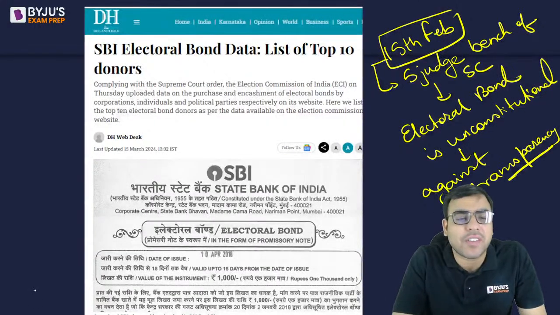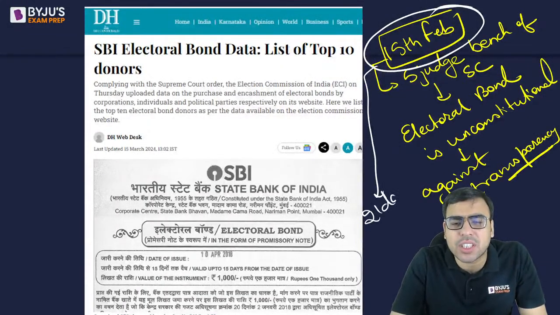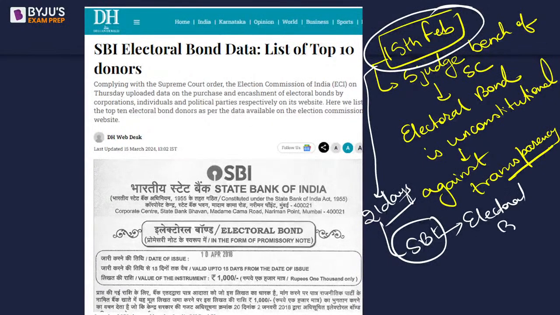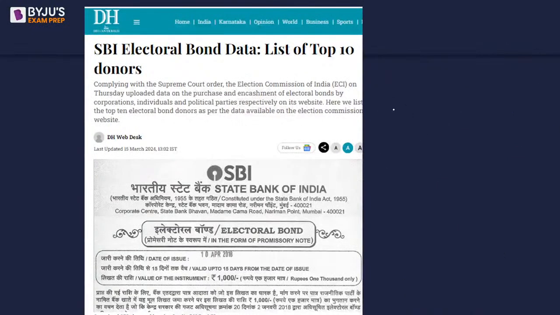Now, when on 15th February the judgment came, the Supreme Court gave some time. As far as I remember, 21 days time was given to SBI, because SBI issues the electoral bonds, to reveal all the information. So who has purchased the electoral bond, the date, the number, and which political party has got how much. These were the things that SBI was supposed to reveal. So we are not going too much in detail. Then a lot of things happened. So finally, the SBI actually revealed this.